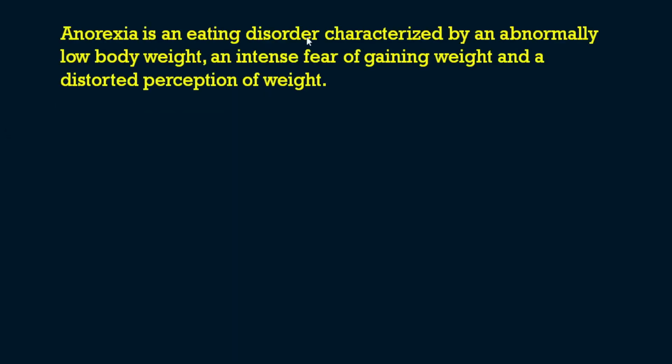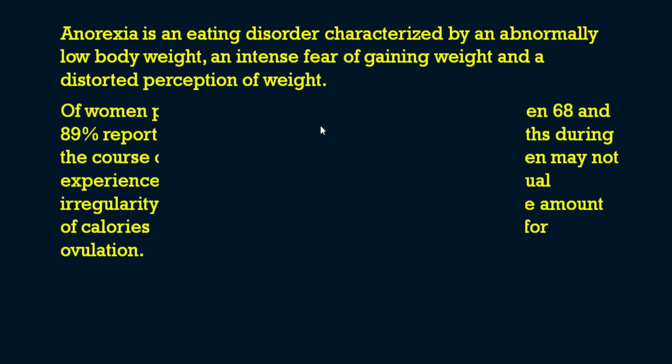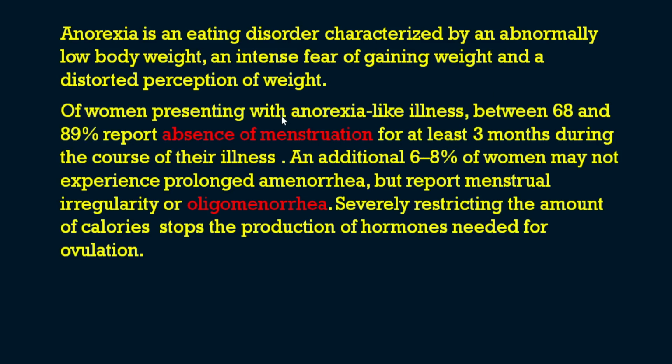It is an eating disorder which is characterized by an abnormally low body weight, an intense fear of gaining weight, and a distorted perception of weight. So of women presenting with anorexia-like illness, between 68 and 89% report absence of menstruation for at least 3 months during the course of their illness. So there will be amenorrhea for at least 3 months during the course of their illness.